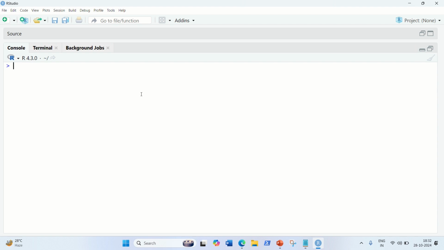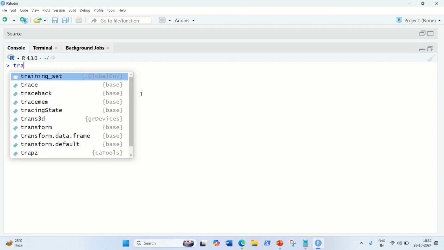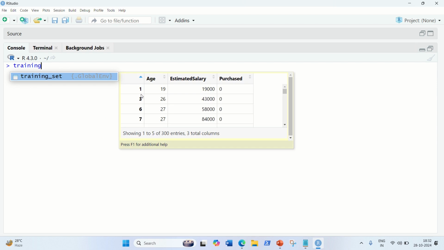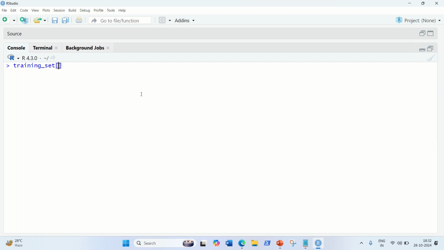Afterwards, let's do the feature scaling as well, because we got two independent variables, age and salary. The salary has a bigger value than age, so I don't want my algorithm to treat the salary as a higher priority. So let's do the scaling. For training_set, we don't have to include the target variable, which is the dependent variable. That's why we're using -3 equivalent to, and we have to use the simple scale function.